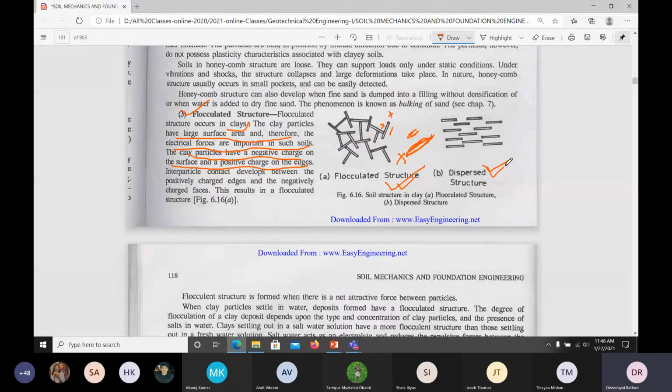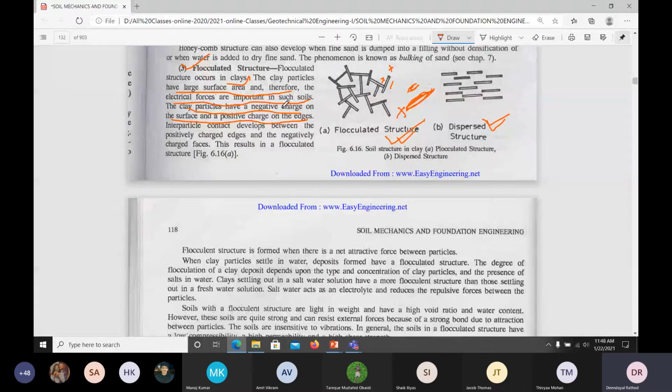Dispersed means when you disturb it. So if you read it, the flocculated structure occurs in a clay. The clay particles have large surface area and therefore the electrical forces are important. In such soil, the clay particles have negative charges on the surface and positive charges on the edges.